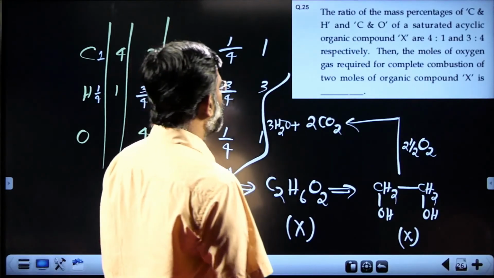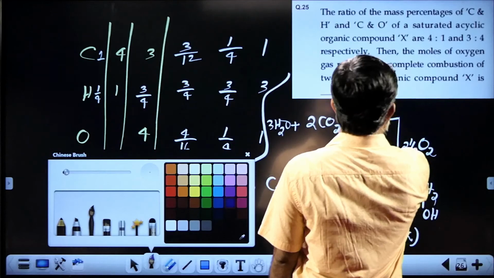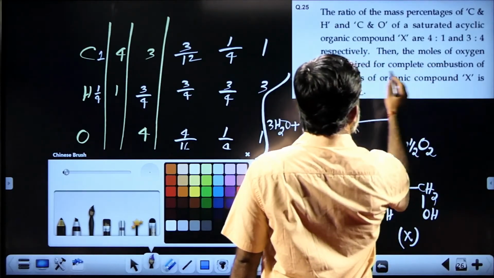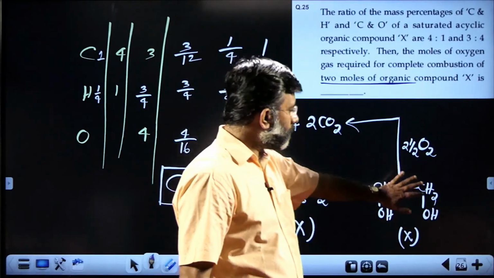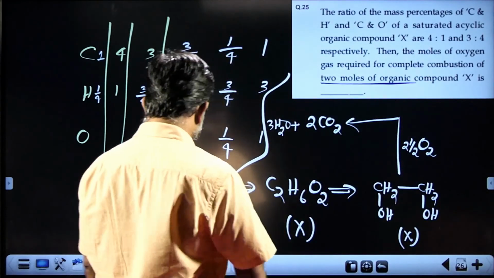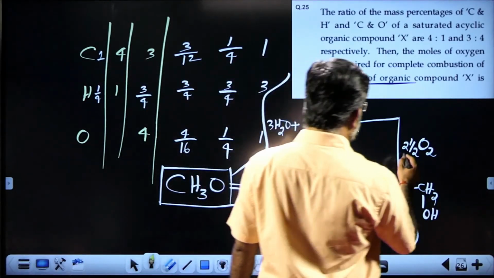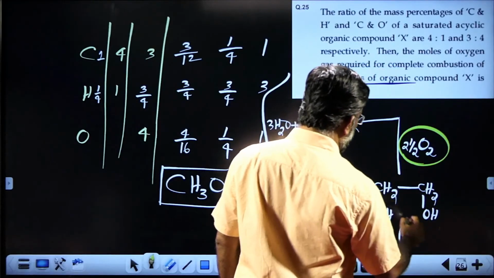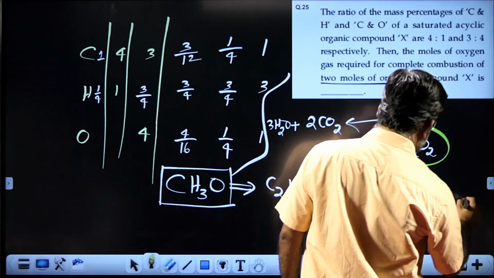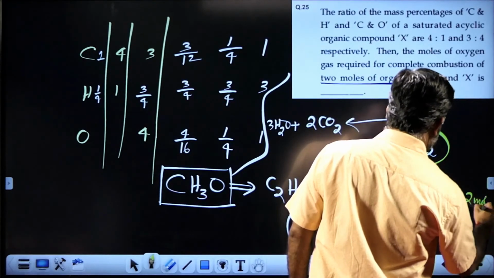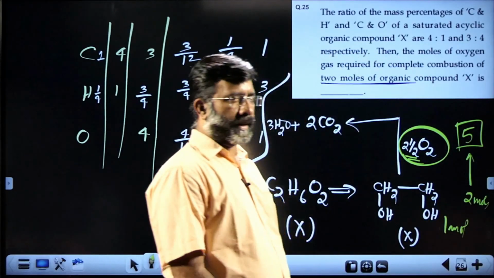What is asked is for 2 moles, the complete combustion of 2 moles of the organic compound. For 1 mole you need 2.5, so for 2 moles you need 5. Therefore 5 is the correct answer.